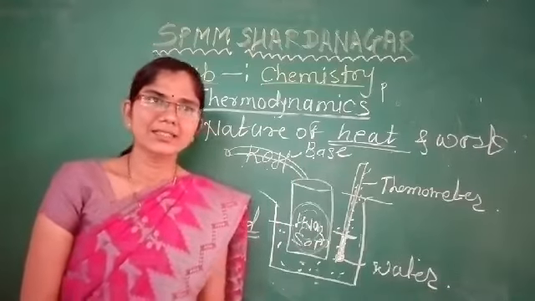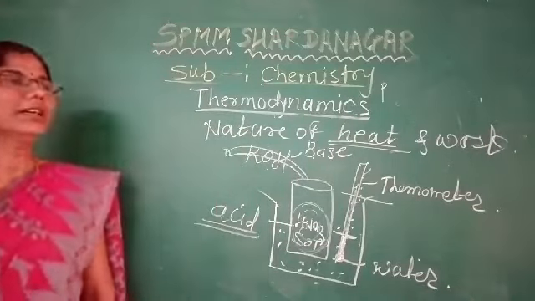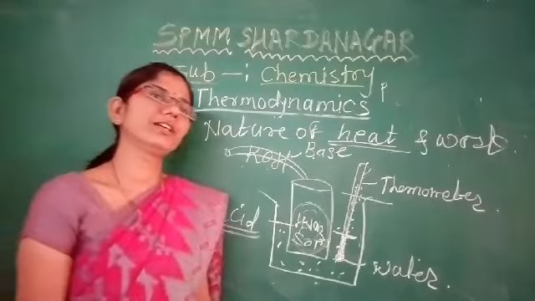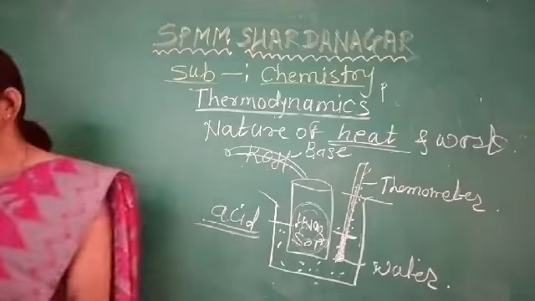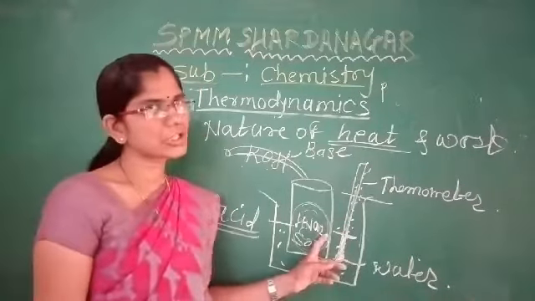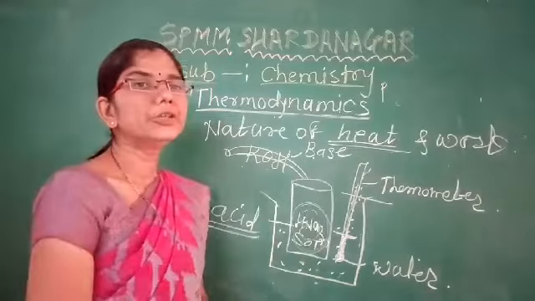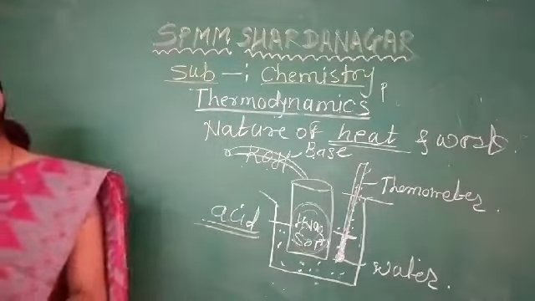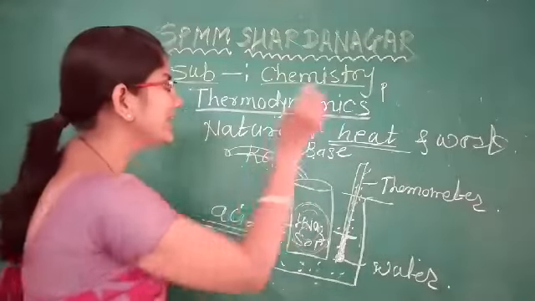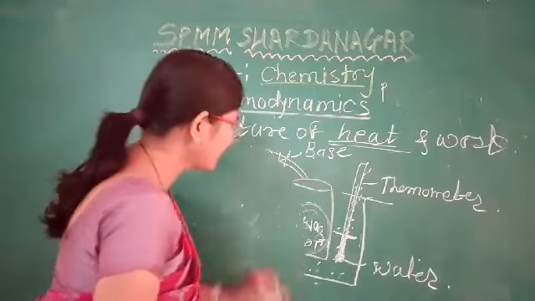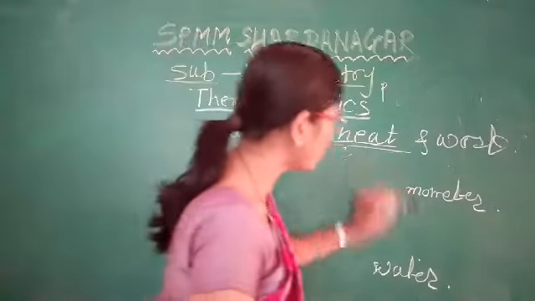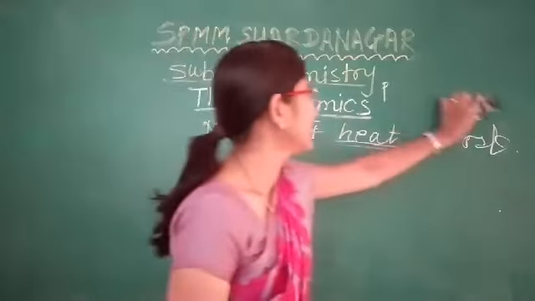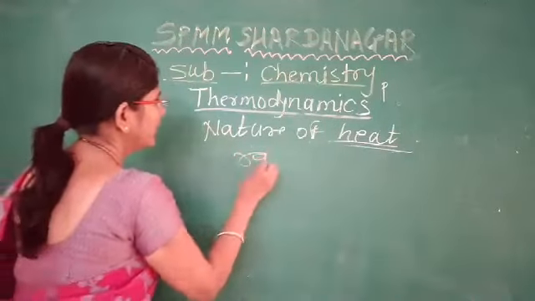That means heat is the form of energy which flows from one system to another system due to the temperature difference, and therefore the heat is a random form of energy. Therefore the heat is called which form of energy? The heat is called the random form of energy.